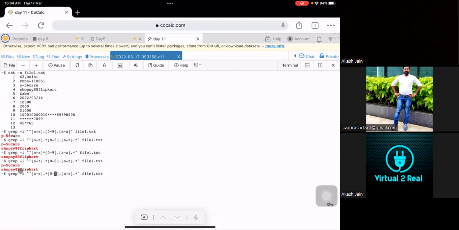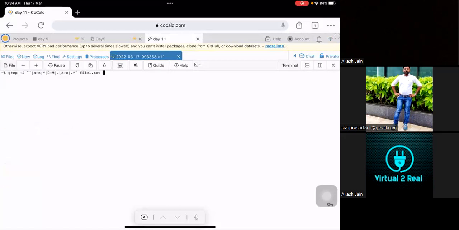So instead of this, because I know this dot is covering the hyphen also, I'll remove it, since there's no special character in this, but a number is there somewhere in between. I'm not sure about the position. So for that I've given 0 hyphen 9, and for the rest of the characters I've given the star. So when you press enter, you get Shopsy 88 Flipkart. Correct? Okay. Let me clear this.